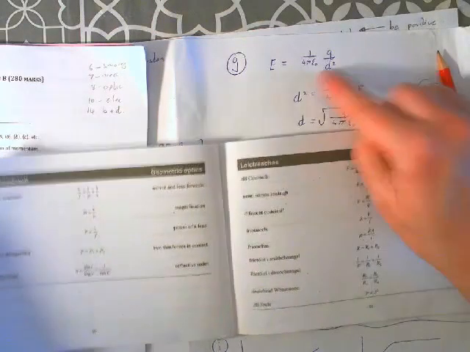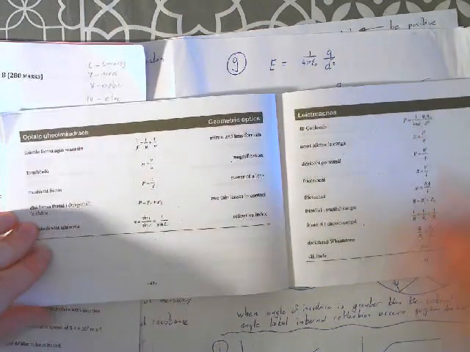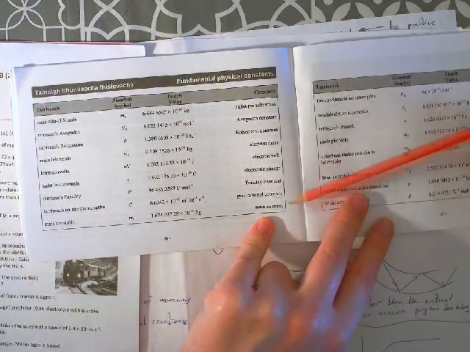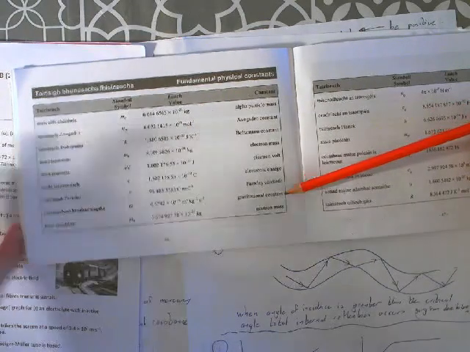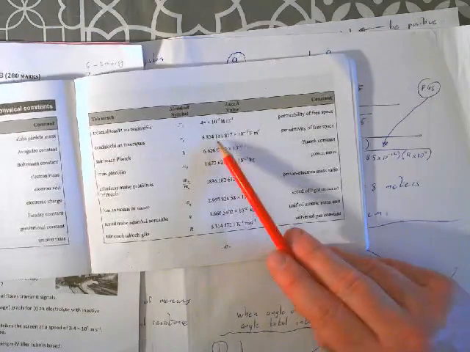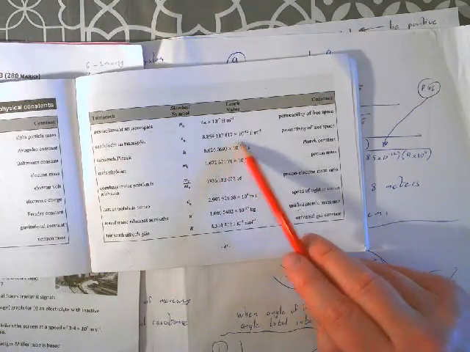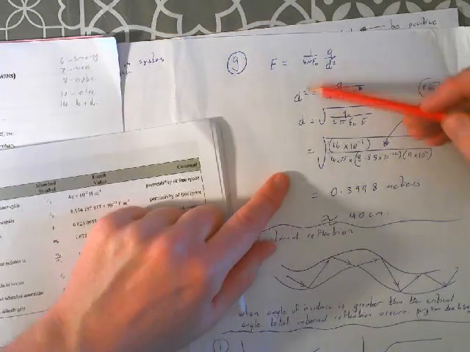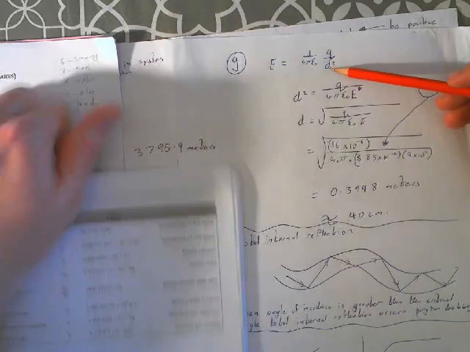Again, log tables being your best buddy, we need the permittivity of free space. We need that epsilon. So there is a page of important constants on page 46. So things like the speed of light, the mass of an electron, all this kind of jazz, the Newton's gravitational constant, which I think is going to come back to haunt us later on. But we're looking for the permittivity of free space. There we go, boom, page 47, 8.854 by 10 to the minus 12 farads per meter. So yeah, plugging them in.